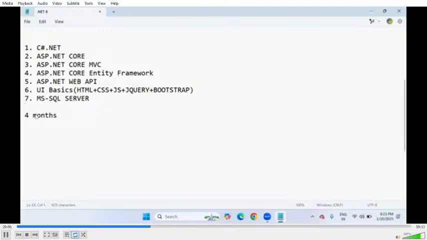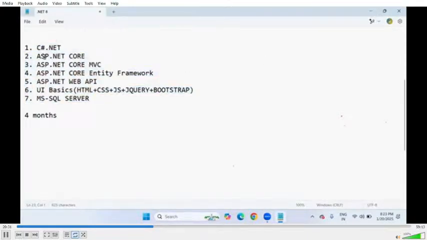Is that clear? A 4 month duration is compulsory for covering all these subjects with proper training. If you want to get proper knowledge, become good at .NET programming, or get a job in .NET, you must and should focus strongly for 4 months on all these subjects.